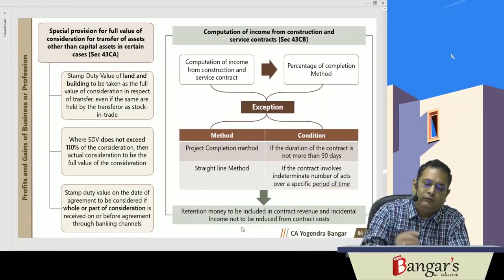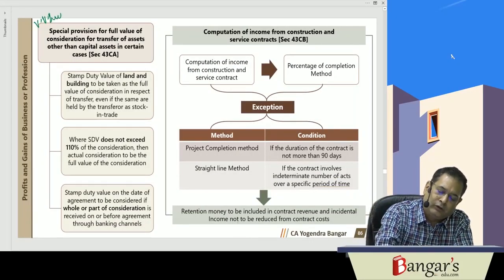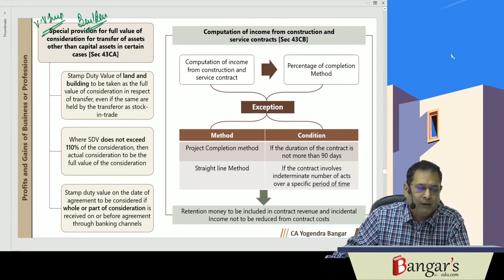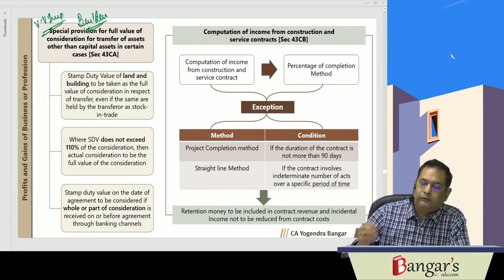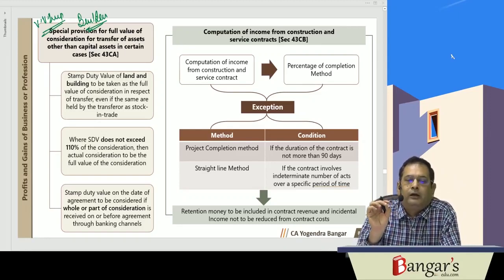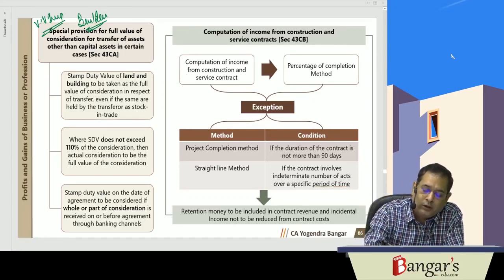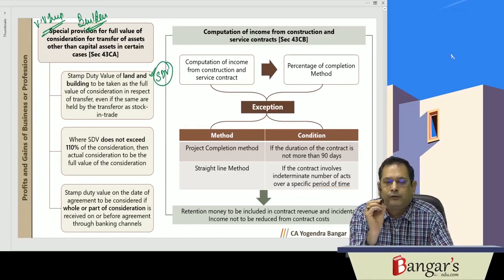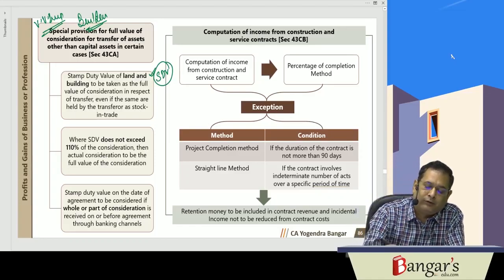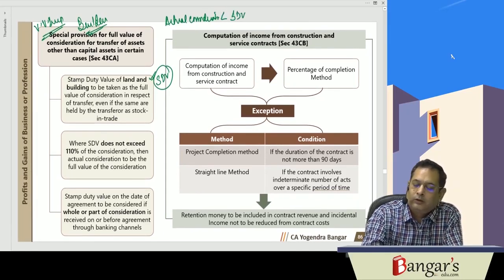Then 43C is a very important section, which is applicable for builders. Now what they are saying is, in case any builder is selling any land or building or both, the stamp duty value, SDV, will be taken as the full value of consideration. If the actual consideration is less than stamp duty value, then SDV will be regarded as the full value of consideration.